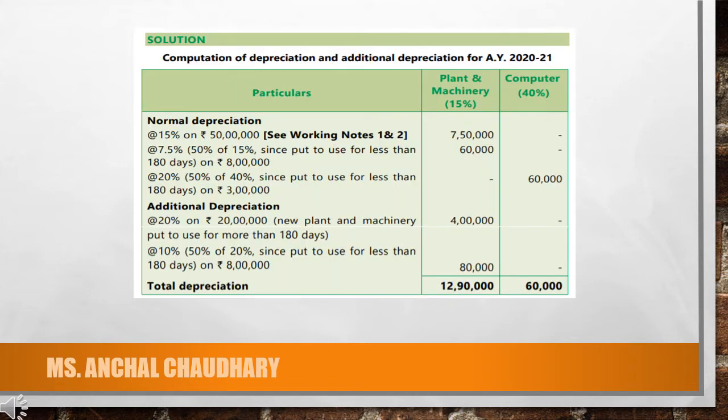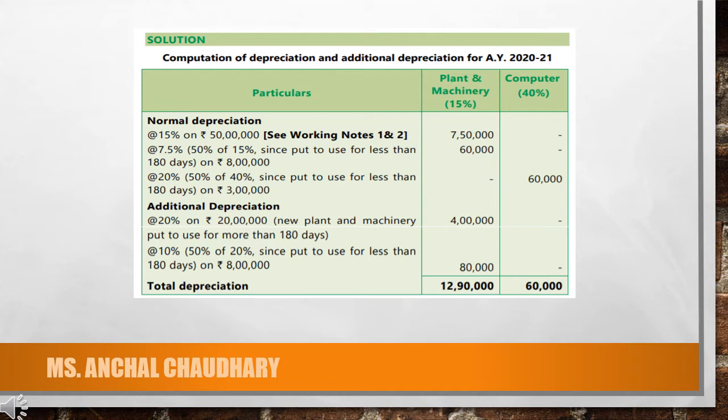So students, for solving this question, first of all we have to find out the rate on which that particular asset is going to be depreciated. For general plant and machinery, the rate is 15%, and for computers it is 40%. Then next we have to find out the number of days for which that particular asset was used in the business.